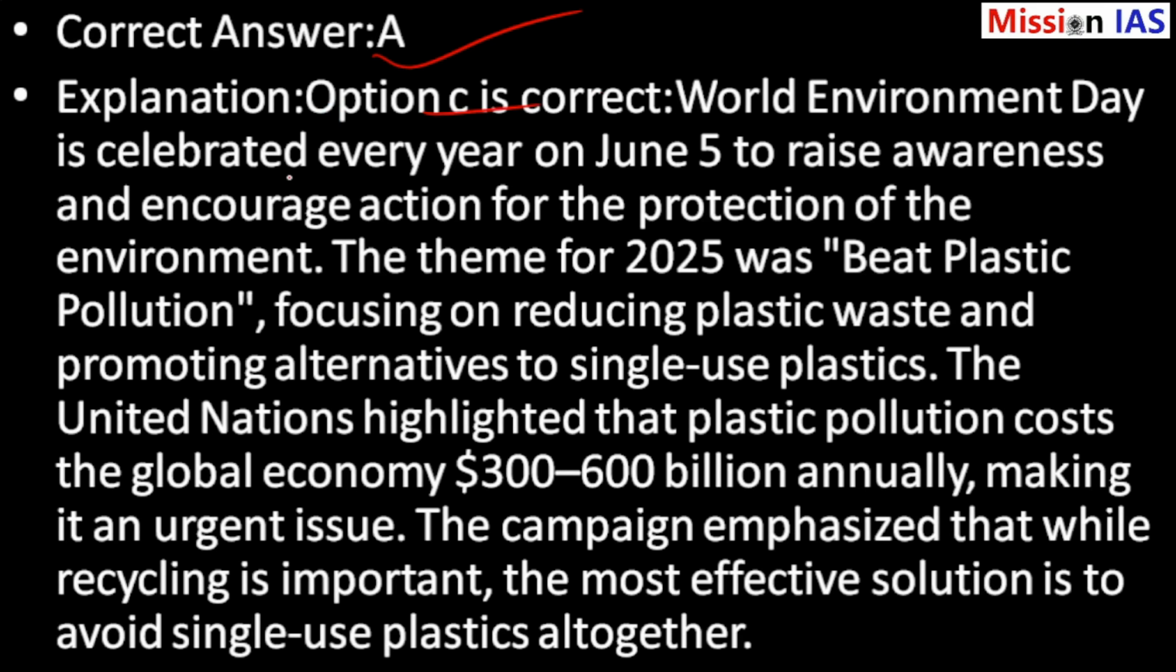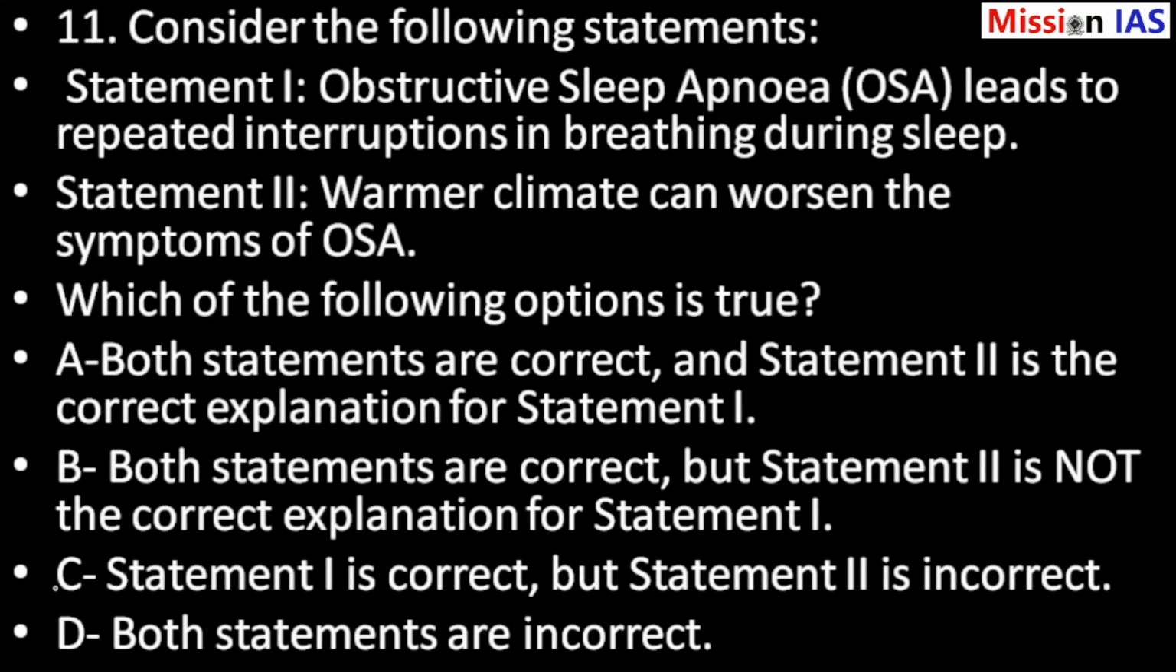World Environment Day is celebrated every year on June 5 to raise awareness and encourage action for the protection of the environment. The theme for 2025 was beat plastic pollution, focusing on reducing plastic waste and promoting alternatives to single-use plastics. The United Nations highlighted that plastic pollution costs the global economy 300 to 600 billion annually, making it an urgent issue. The campaign emphasized that while recycling is important, the most effective solution is to avoid single-use plastics altogether.